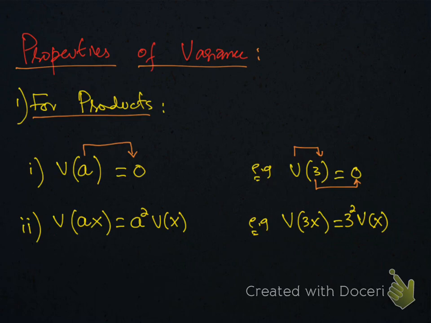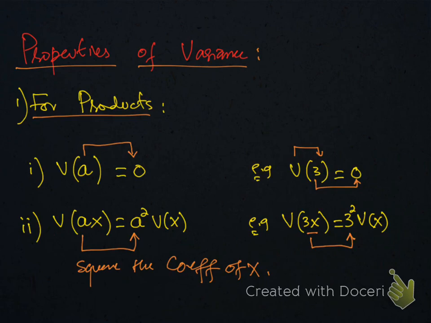Since we are doing products, this A will become A square. When you write this number outside the bracket, you have to square the number, the coefficient of X. So in this case, this will become 3 square times V(X).